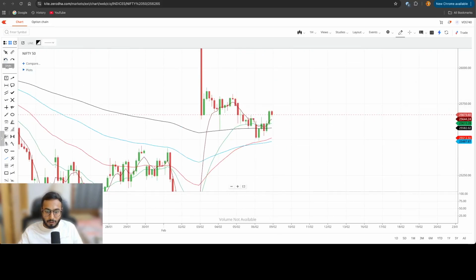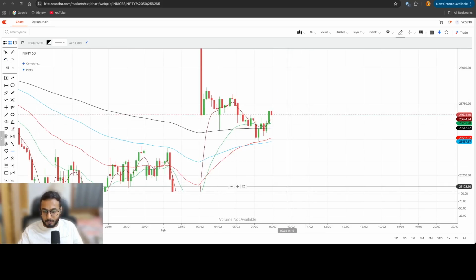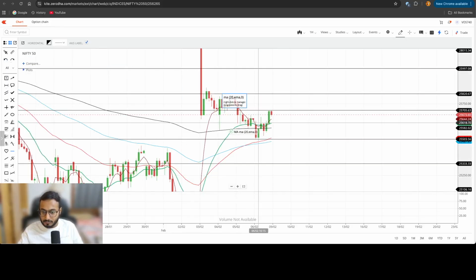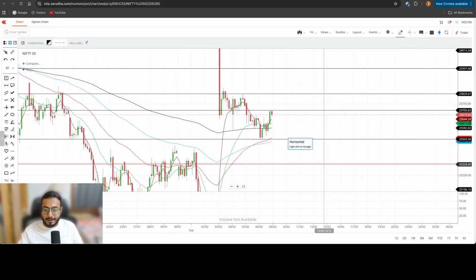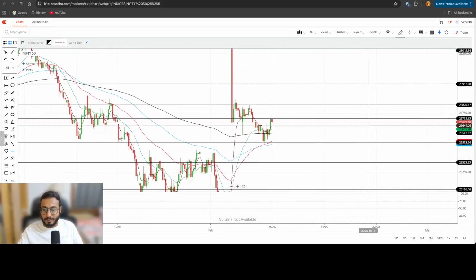And on the hourly time frame, earlier the level of 25,670 was a good support. The markets were not closing below this level, but we broke down with this candlestick, and again we have come into that zone and we have closed above that level, right? So from an hourly perspective also, 25,700 will be the crucial level. And let's discuss the gap up opening.